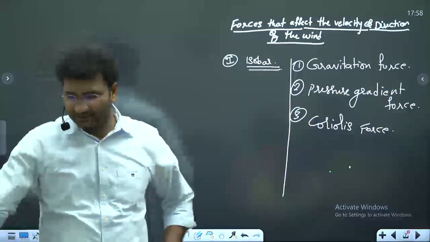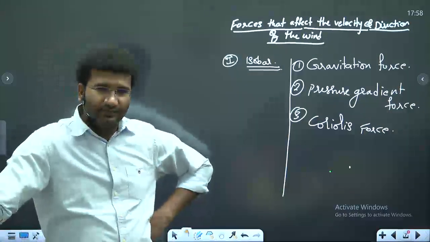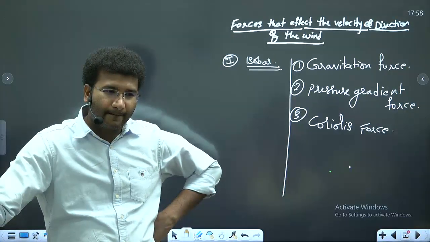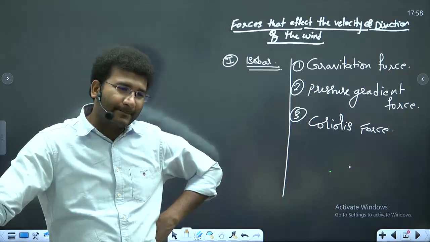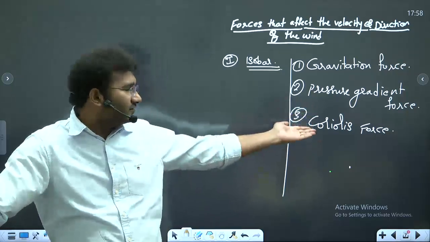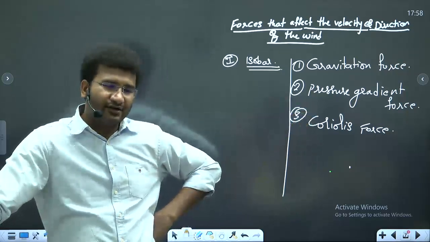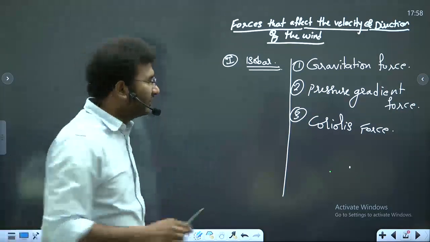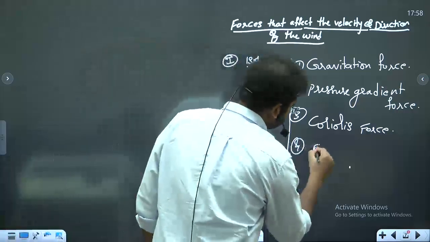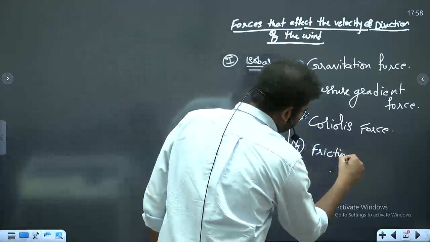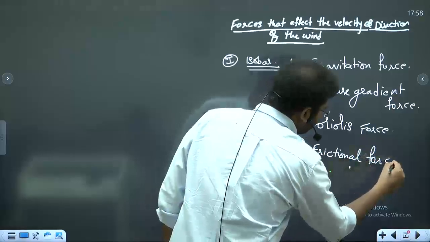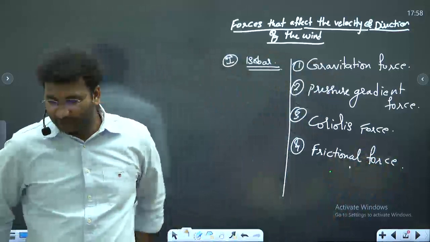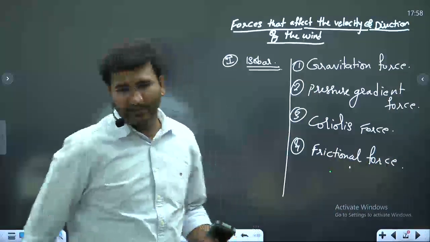Are there any other forces which will influence the movement of the wind? That is the Coriolis force. Centrifugal, centripetal are you talking about? Yes, but they are minimal forces. More than that, majorly these are the forces. Okay? These 4 forces we need to know in a little more detail.